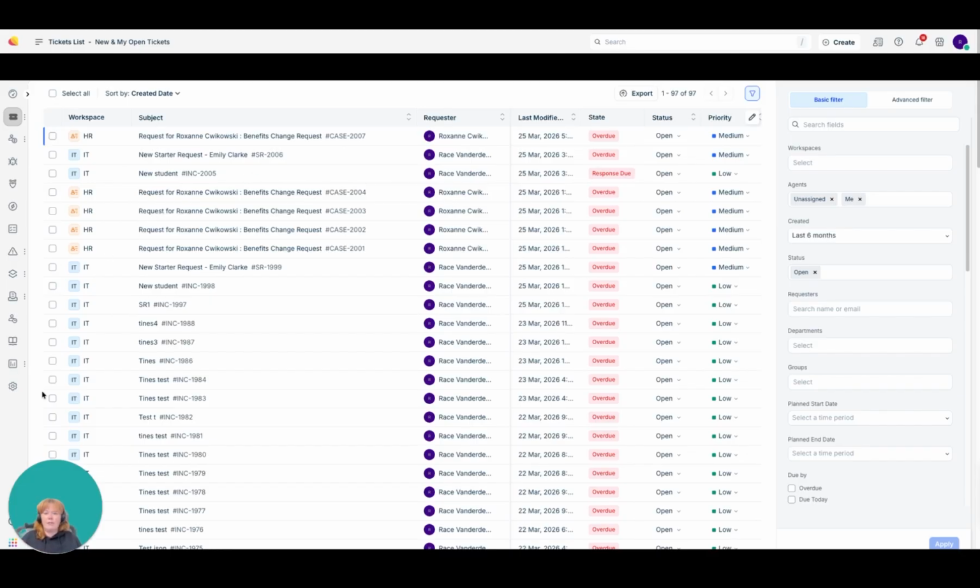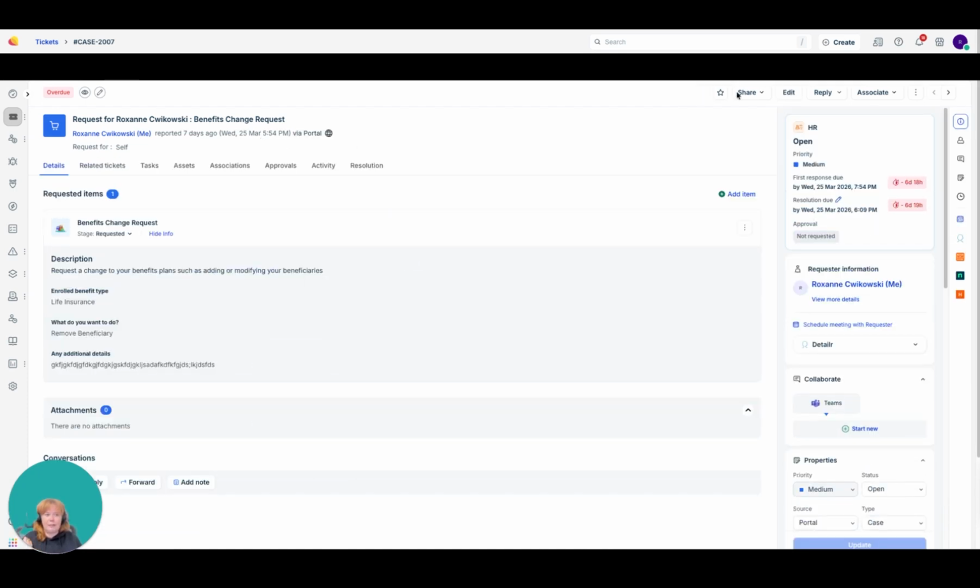Sharing tickets has a couple of different places where the permissions can be set and controlled. To be able to share a ticket, the button is up here. I can choose to share with specific people and they will get a notification that the ticket's been shared with them, or I can share a public link. That's an encoded link, so if I have the link to that ticket, I can see that ticket regardless of whether I am an agent or a requester in Fresh.